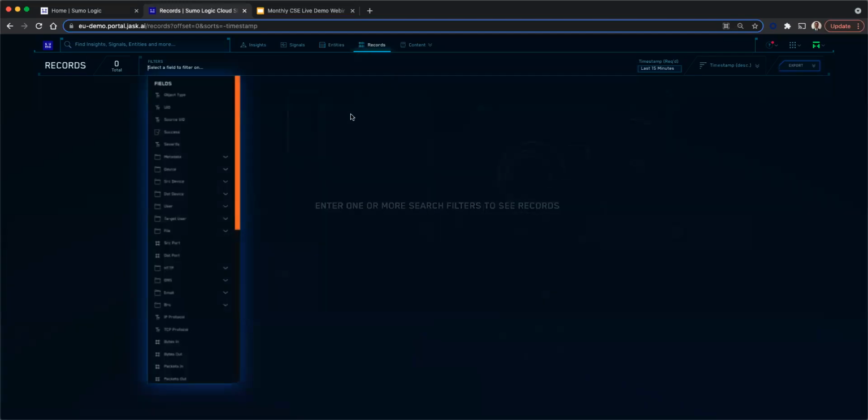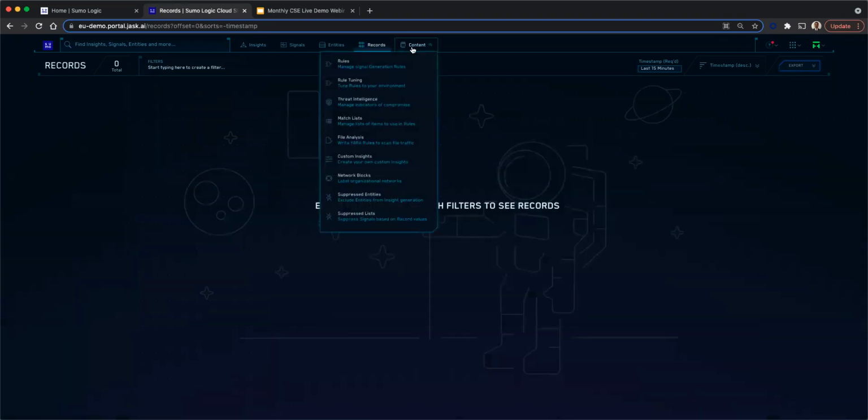Right, so we can track all those different entities here, and the records are the raw log records which come from a diverse set of sources. You can bring in data from all of your platforms. These can be your multi-cloud, AWS, Azure, GCP sources. It can be on-prem, hybrid, etc. Having seen that, let's look at some interesting stuff here.